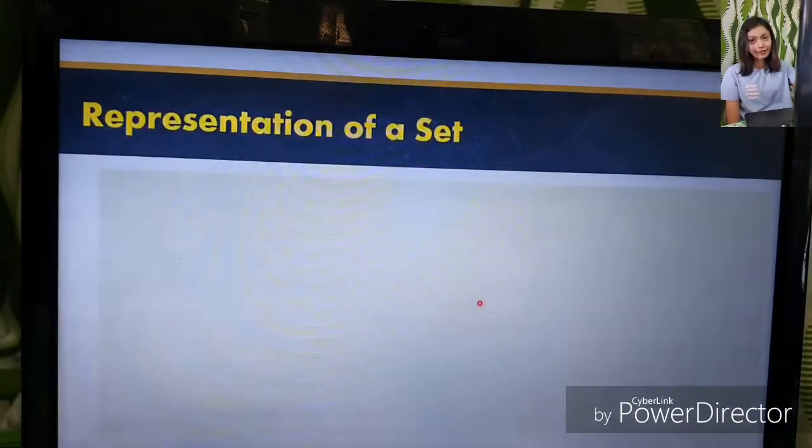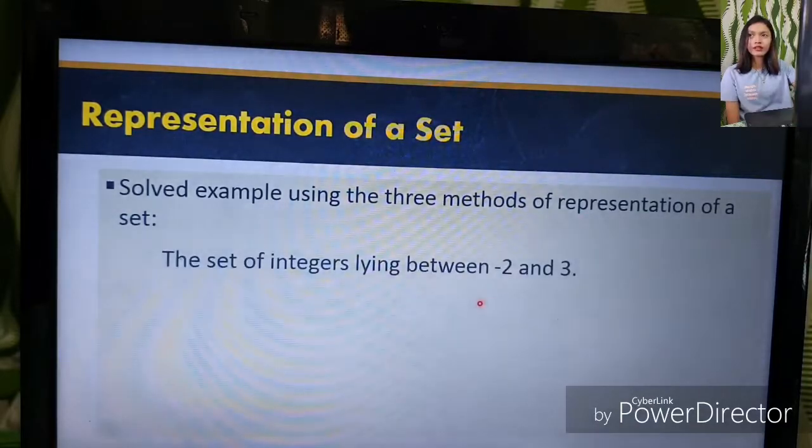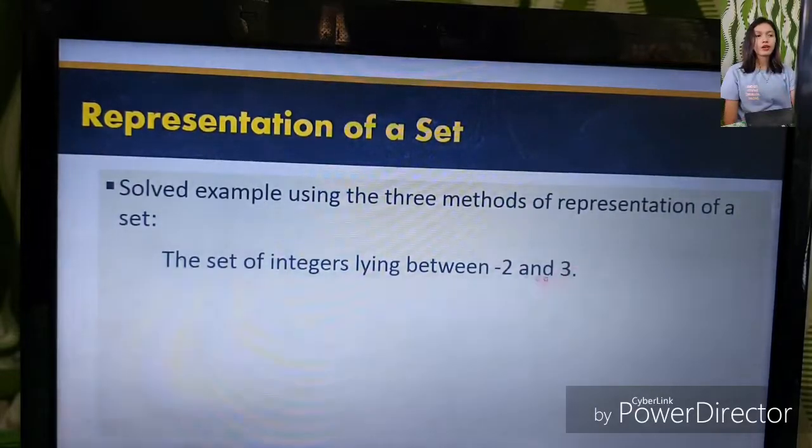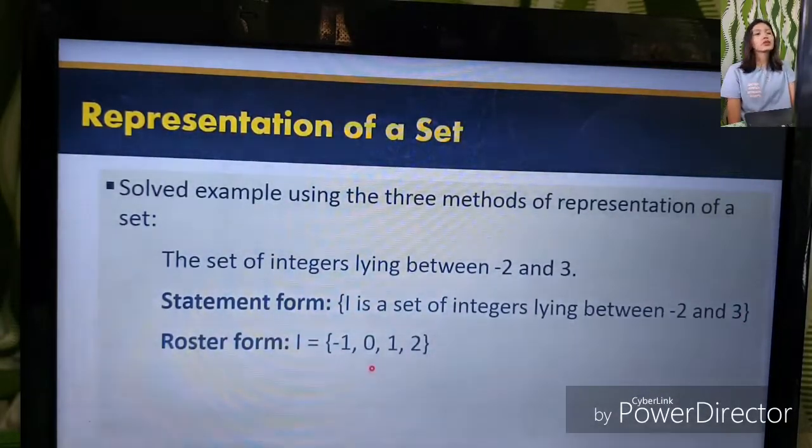So let's combine the three representations of a set. The set of integers lying between -2 and 3. So between -2 and 3, we have -1, 0, 1, 2. Statement form: I is a set of integers lying between -2 and 3. Roster form: Set I is equal to {-1, 0, 1, 2}.